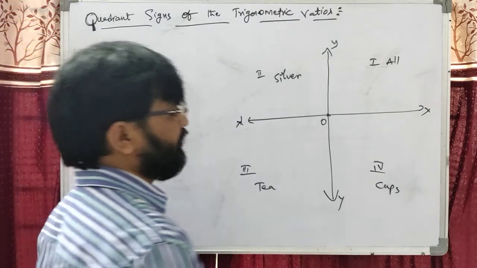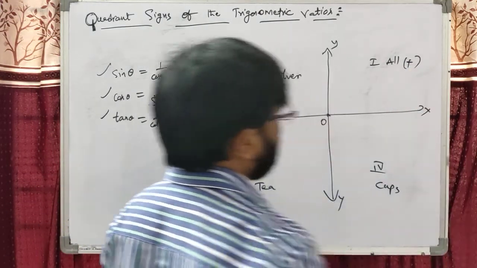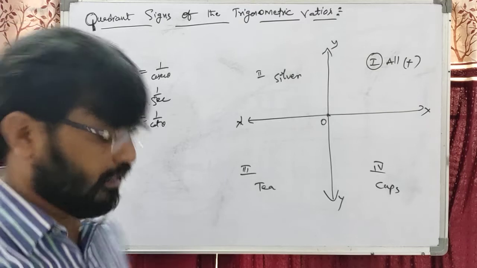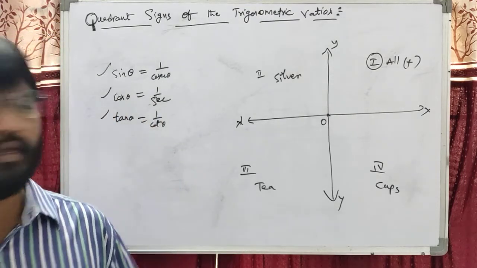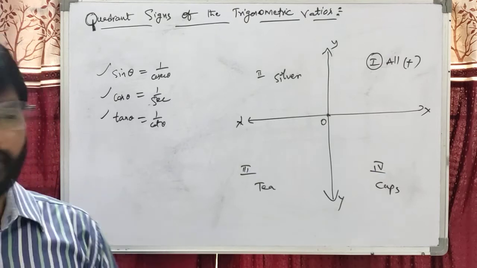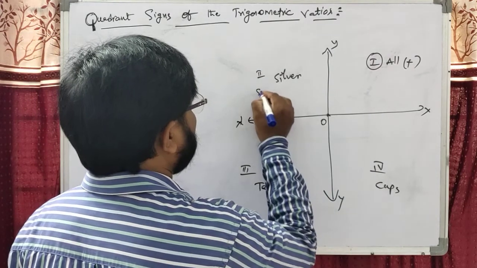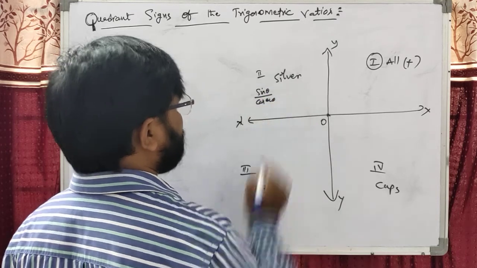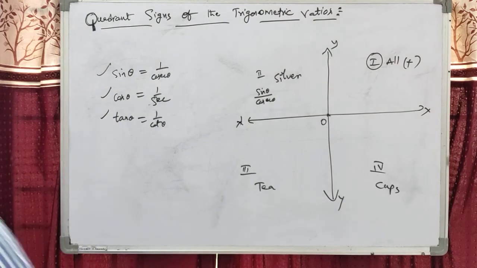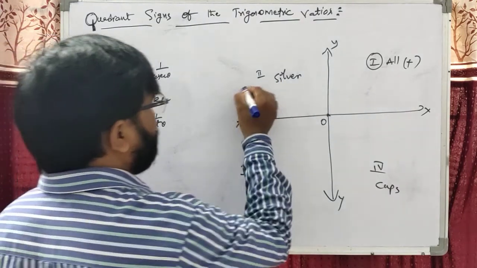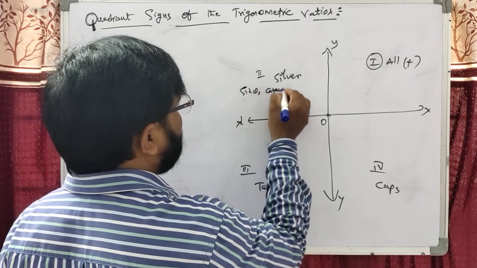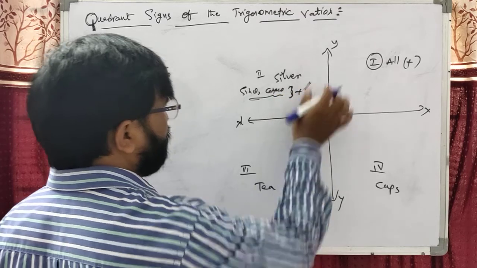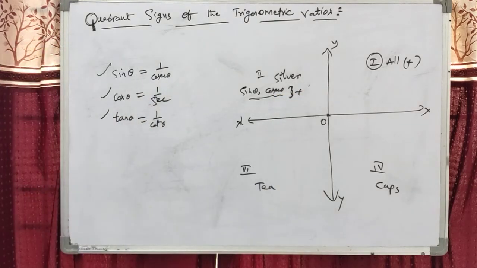What is the meaning of all students? All ratios plus. All plus means in the first quadrant, the 6 trigonometric ratios are positive. What are the 6? Sine, cos, tan, cosecant, secant, cot. All from 0 to 90 are positive. Now silver means the sine and the reciprocal of sine: sine theta and cosecant theta. These are the only plus. So sine and cosecant only are positive.